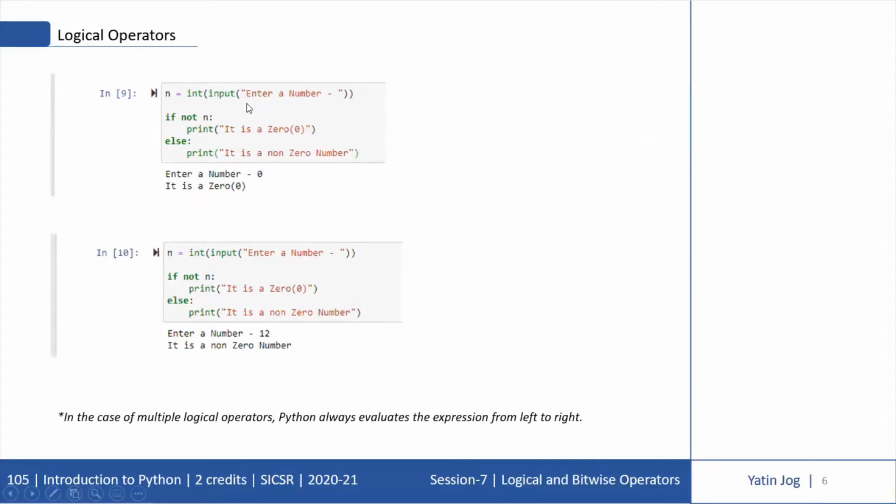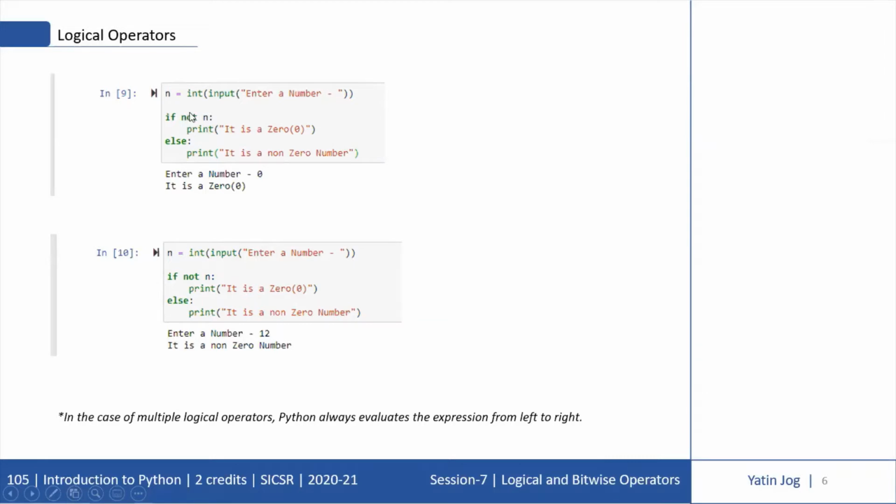Now look at this example. I want to use NOT operator in this case. So I'm taking one number as input from the user. If the number is 0, I want to print a message, it is a 0. And if it is not a 0, I want to print a message, it is a non-zero number. So when I'll accept a number, then I'll check if not n.